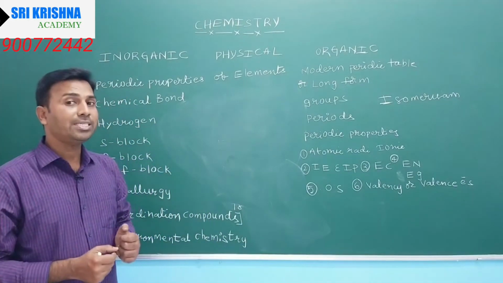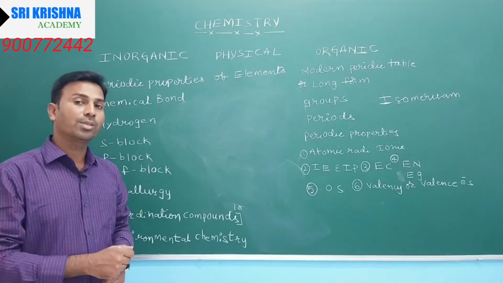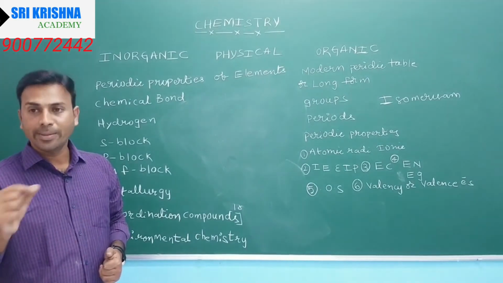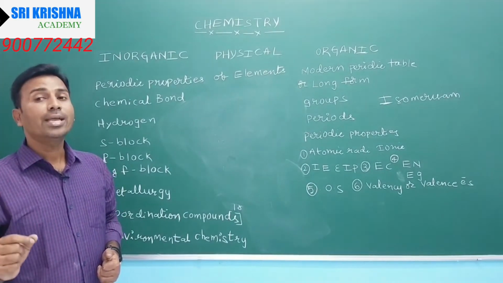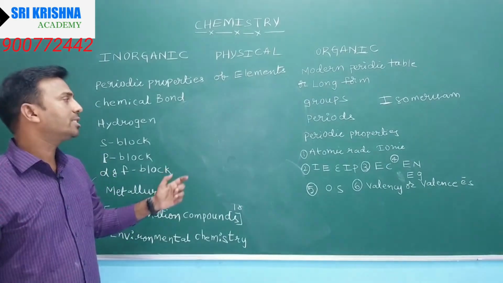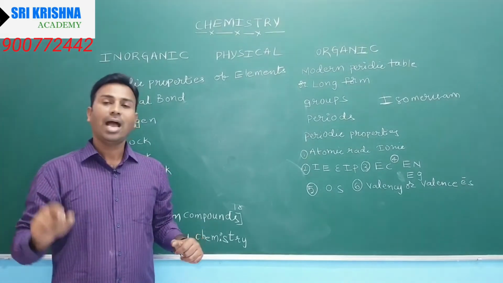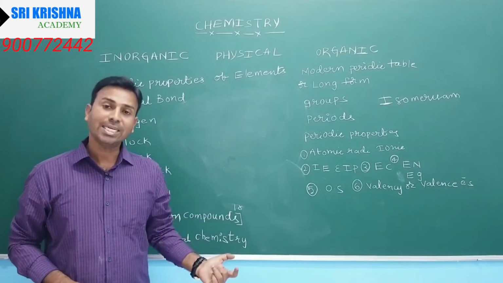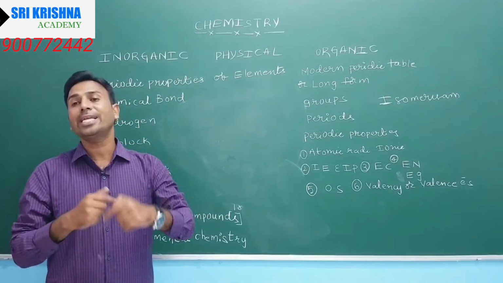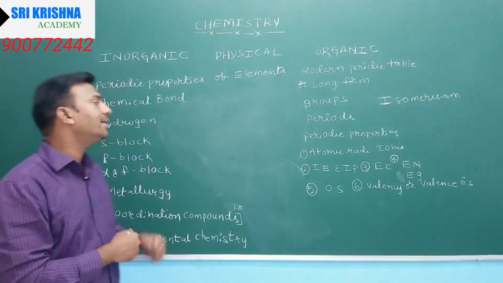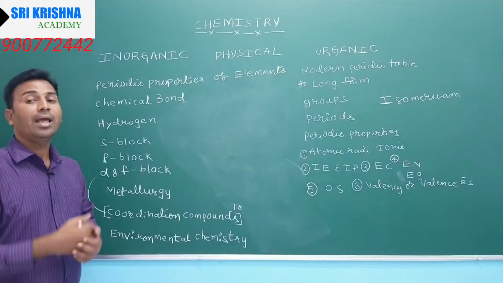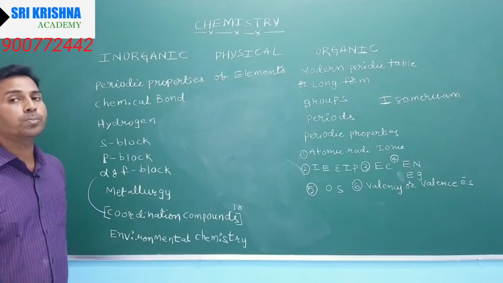Some oxides show both natures, acidic and basic, like aluminum oxide, beryllium oxide and zinc oxide. Such oxides are called amphoteric oxides. Oxides generally show either basic or acidic character, but some oxides show the characters of both at the same time. These points we have to remember, and mainly the compounds of the groups.